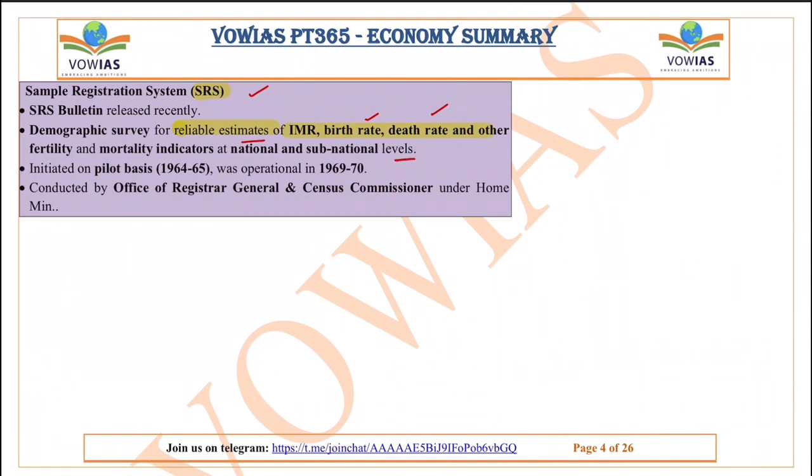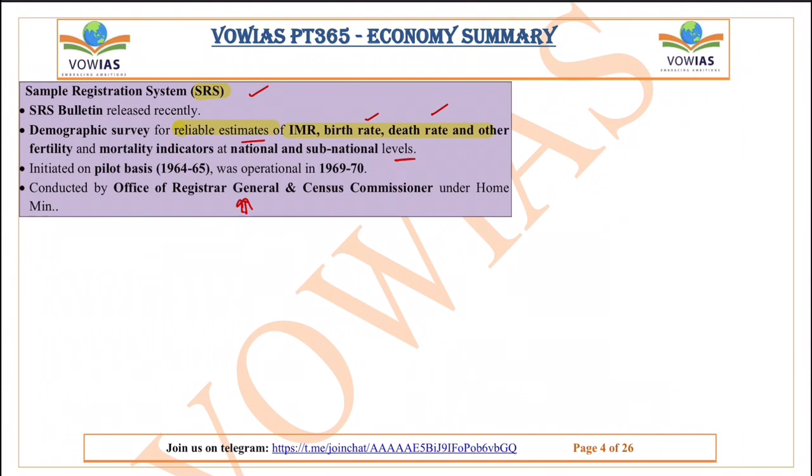It was initiated on a pilot basis earlier in 1964 and was operational from 1969-70, conducted by the Office of Registrar General and Census Commissioner. So what we need to remember is that it is nothing but a demographic survey which gives estimates of all of these indicators whose definitions we have seen already. It is conducted by the Office of Registrar General and Census Commissioner under the Home Ministry.